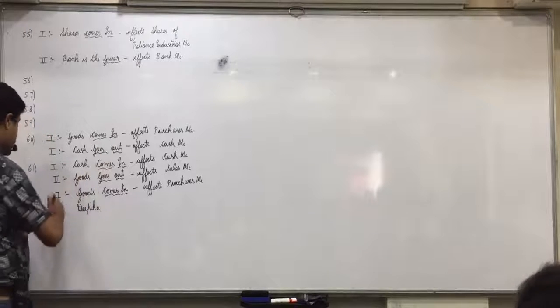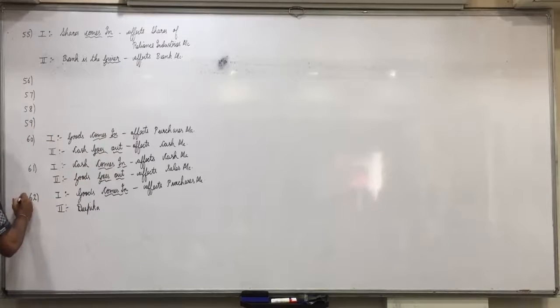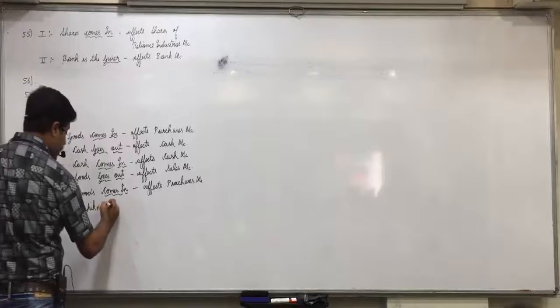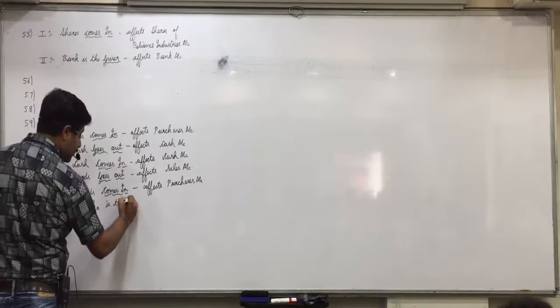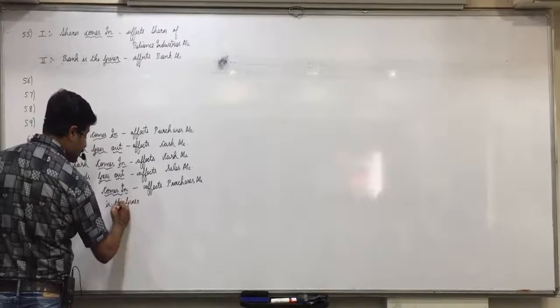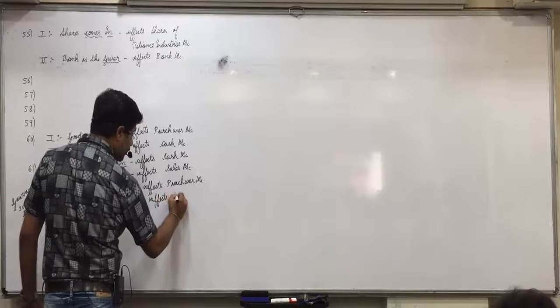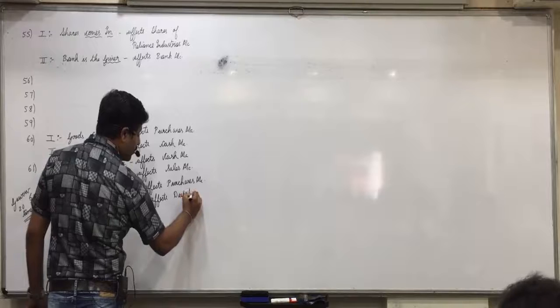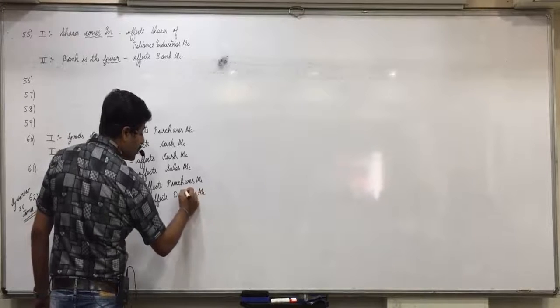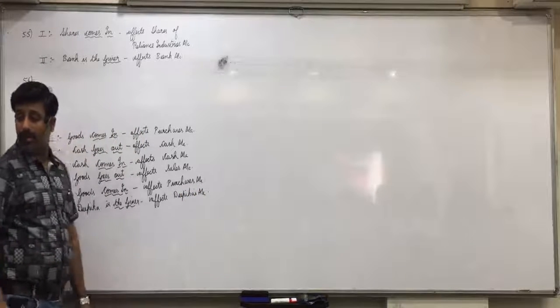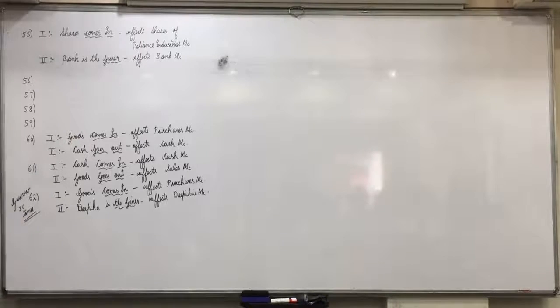Gaurav, stand up, write this transaction 20 times by tomorrow. Deepika is the giver, affects Deepika's account. Did you understand this? Anyone having any confusion in it?